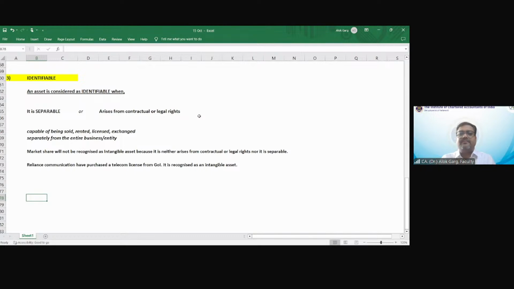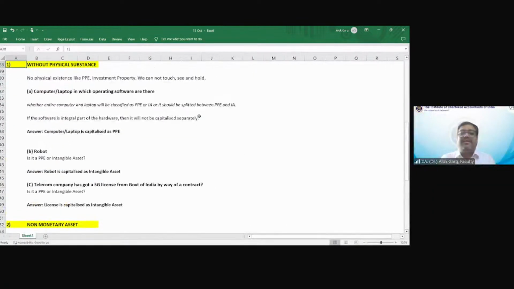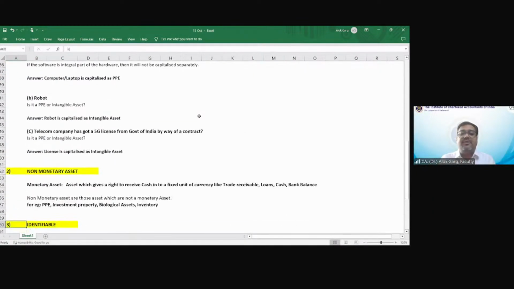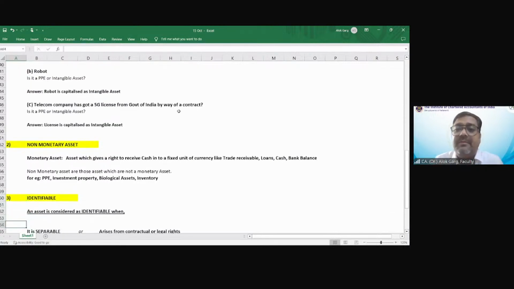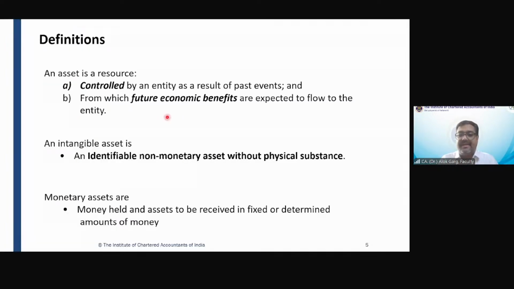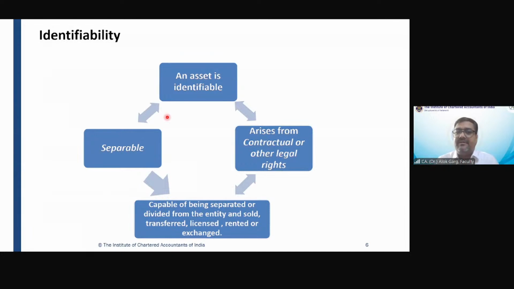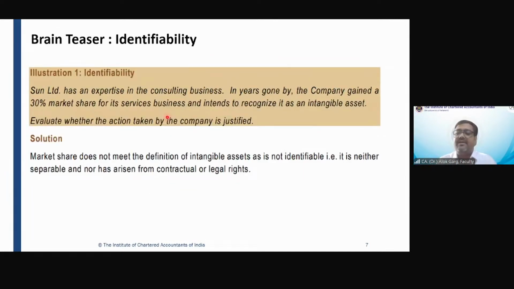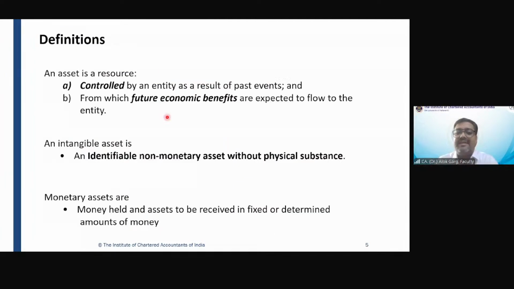Okay. So friends, we have covered the three legs: without physical substance, non-monetary asset, and identifiability. Now let's go to the PowerPoint presentation again. So what is my intangible asset? It is an identifiable non-monetary asset without physical substance.